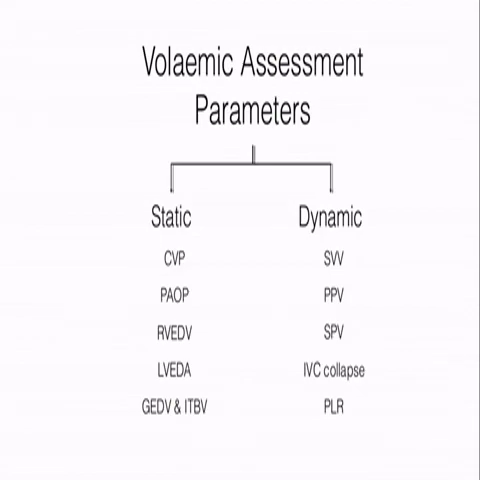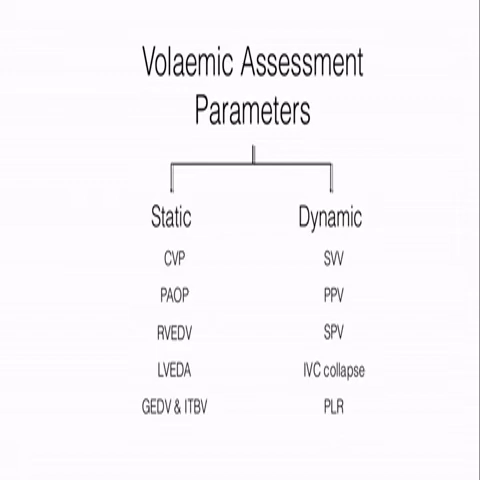Coming to the assessment of volume, this is an important concept, whether you want to know that the patient has adequate volume in the intravascular compartment or not. So there are various parameters. This is again a dilemma. There is a lot of dilemma and there are lots of debates over this issue. Which parameter is best? But remember, no single parameter is best. You have to use a group of parameters to label a patient's volume status.